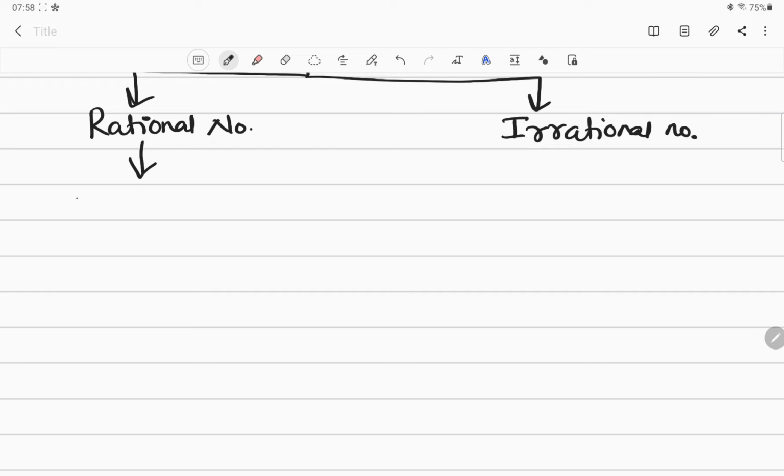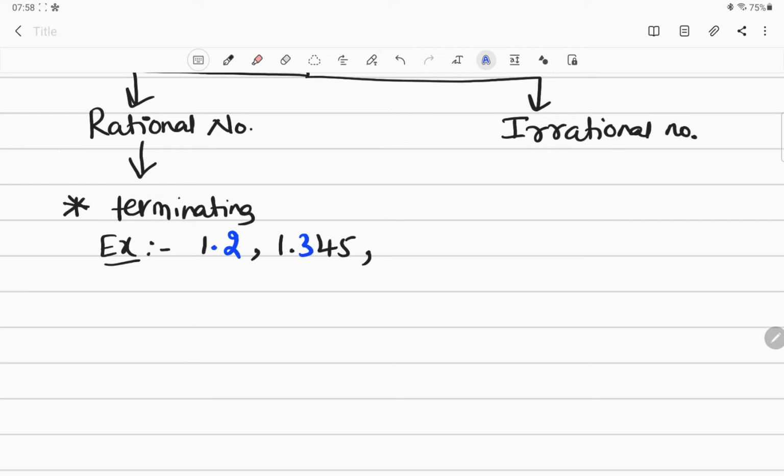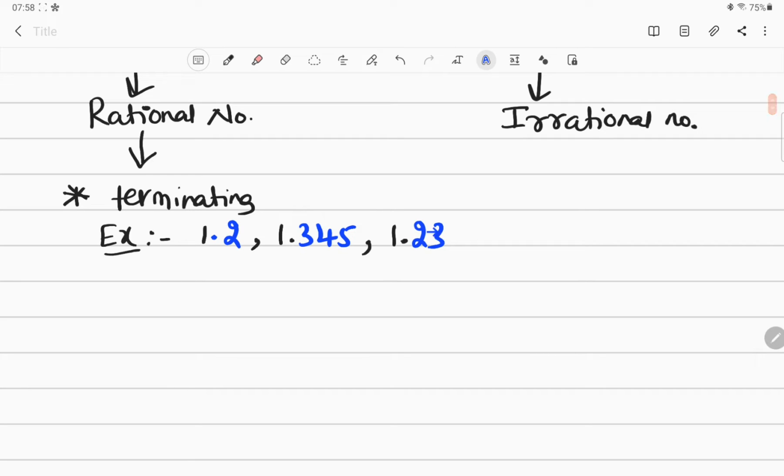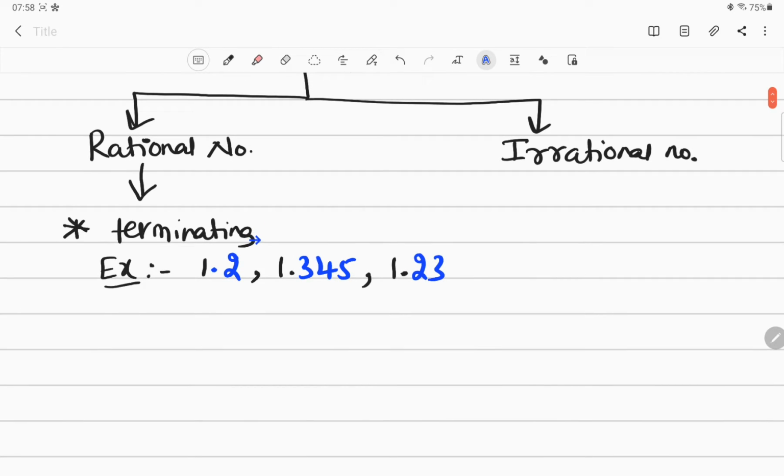The decimal expansion of a rational number is terminating. That is the first condition, terminating. What do you mean by terminating? You can take some examples here. For example, 1.2. See here, after the point it got ended here, point 2. Similarly, you can take the example of 1.345. Look at this, 345, it got terminated, right? You can take one more example, 1.23. Again here also there is an end. So this is called a terminating decimal expansion, right? This is the first property of rational numbers.